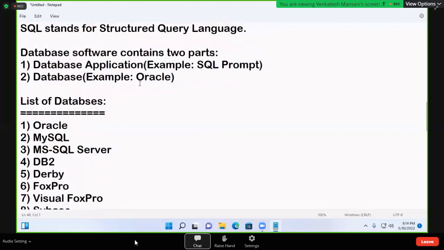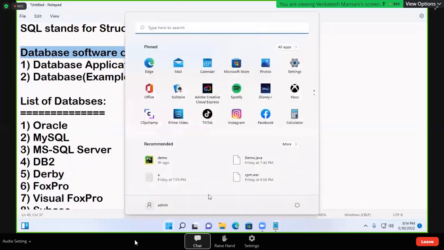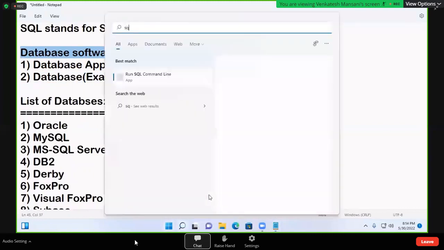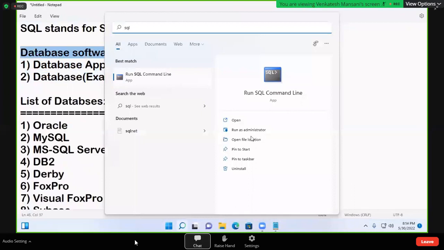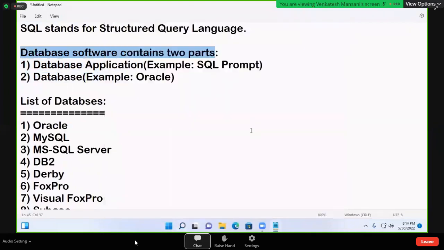Now here, database application and database, two parts are installed. Suppose in my computer Oracle database software is installed. Database software contains two parts, I said. Suppose I open SQL here.